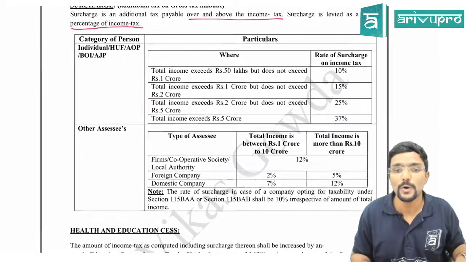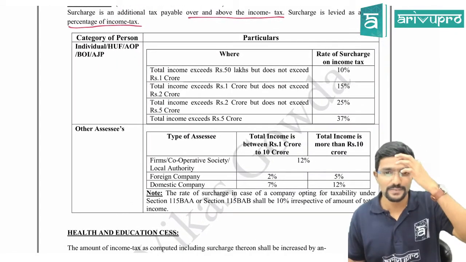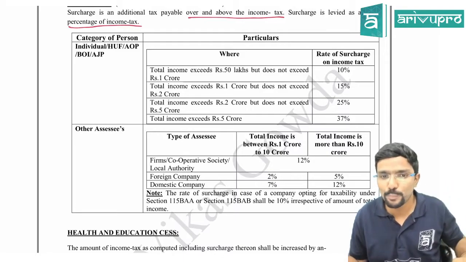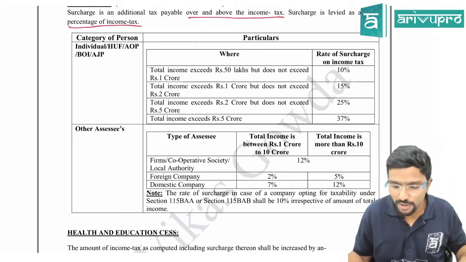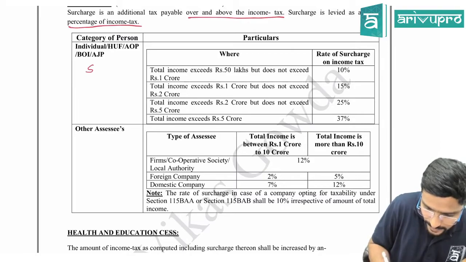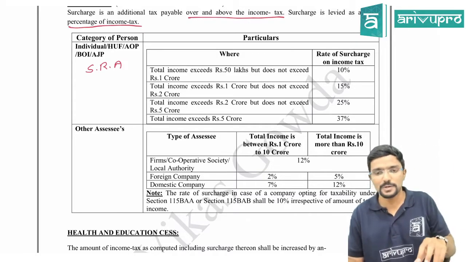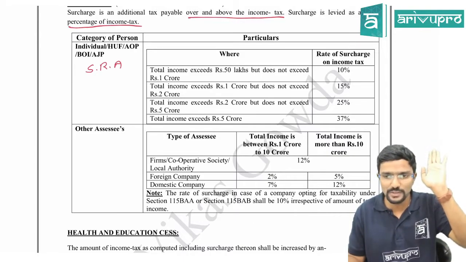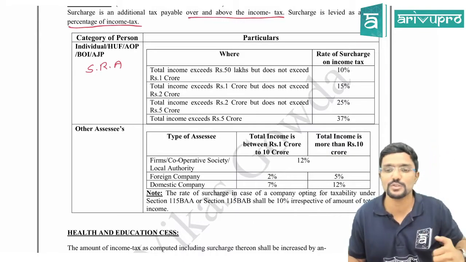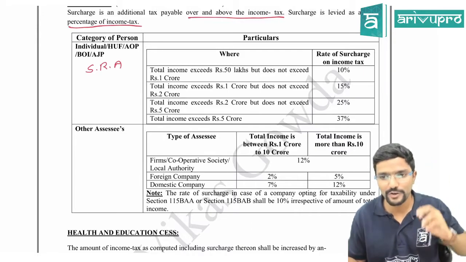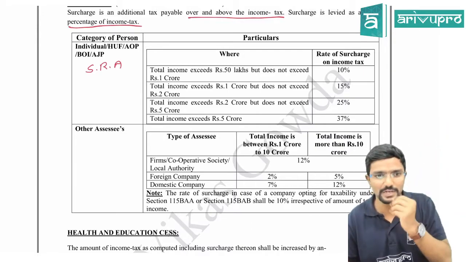Okay. So, category of person. First, individual, HUF, AOP, BOI, AJP. Can I call them slab rate assessee? I told you in the morning, I call them slab rate assessee. Income tax nowhere uses the word slab rate assessee, but I am calling them so that you can easily remember. For whomever slab rate is applicable, we are covering now.